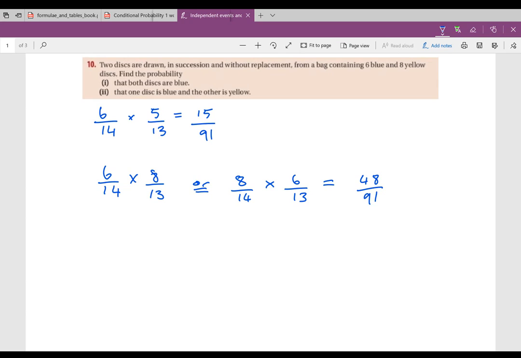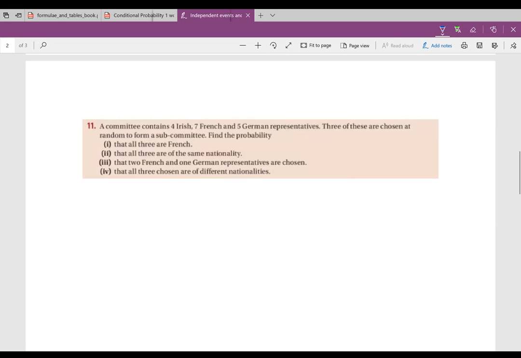Okay, a lot of you here got 24 out of 91, which was either one of those. Okay, these will be the same probability regardless, because you're multiplying and the top line and the bottom line are the same numbers. Okay, but there are 2 ways to do it. The blue can come first or the yellow can come first. So if there are 2 ways of arranging that, 48 over 91.